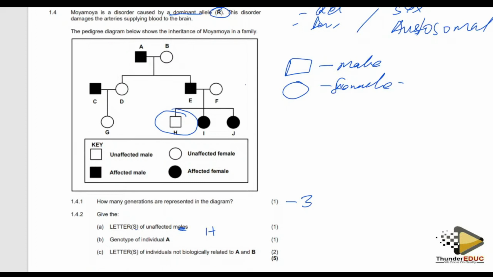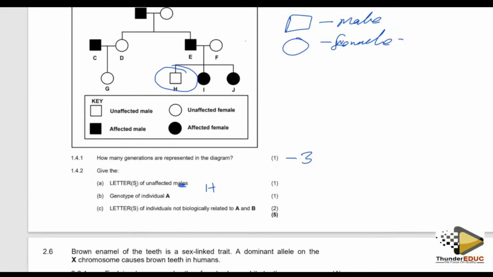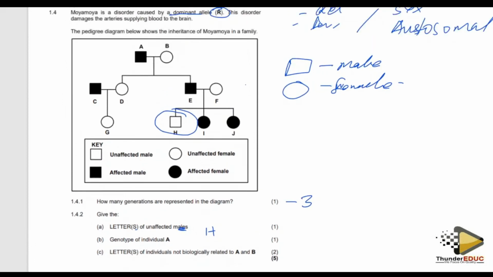Then they are saying the genotype of individual A. Because this is someone who is affected, and they have not said that this is sex linked.